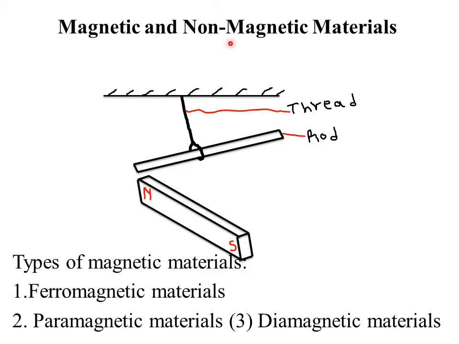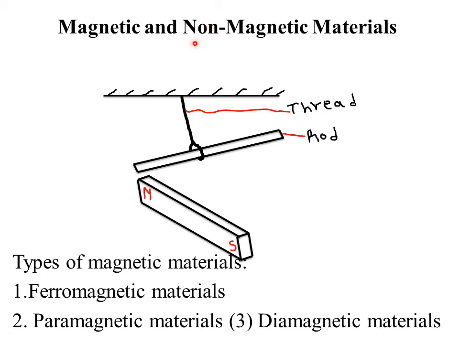Remember, non means opposite. So if a material is attracted to a magnet, we call it a magnetic material, and the opposite of that, that is non-magnetic. Those are materials that are not attracted to a magnet.